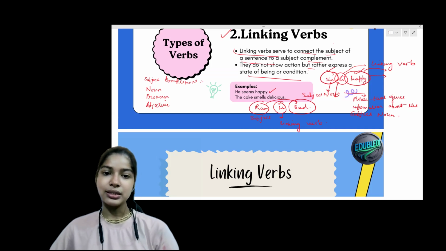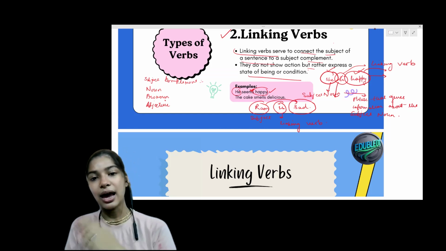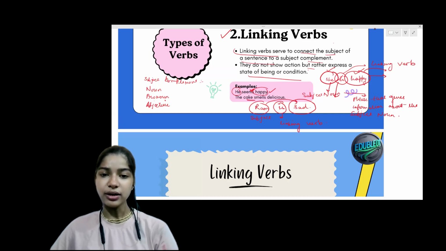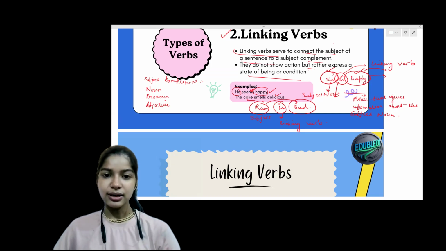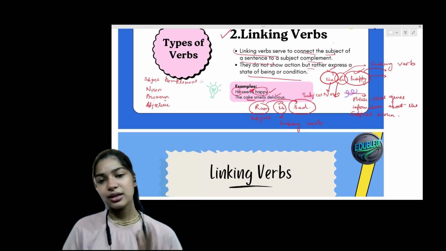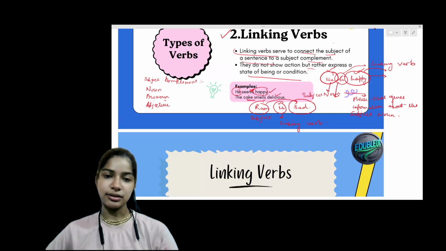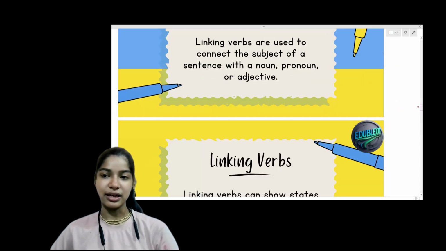Let's understand the example. He seems happy. Again, he is the subject. Happy is the state of being. We see the word "seems" is linking he and happy together, right? Okay. The cake smells delicious. So the cake over here is the subject. Delicious is any condition or state of being. It can be delicious, right? Smells connects the subject and subject complement together. So that is a linking verb also. Okay, kids?